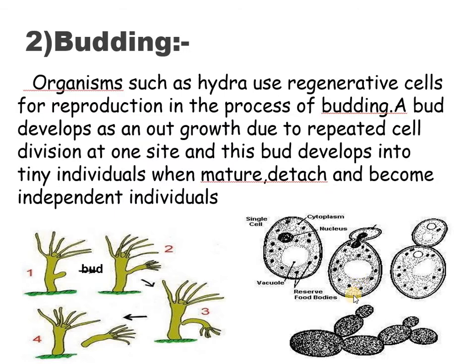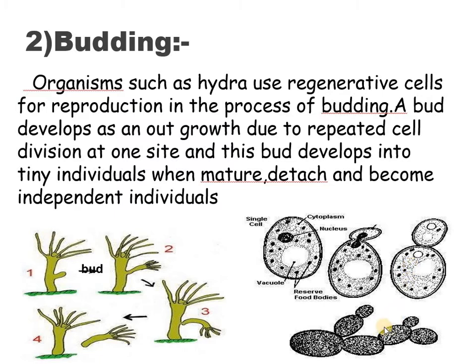The nucleus present in the parent cell, this is the nucleus, first divides. One nucleus passes into the bud. The bud grows in size, constricts at the base, and then separates out from the parent as a new individual. A single yeast cell may produce 1, 2, or 3 buds, which may further bear buds.